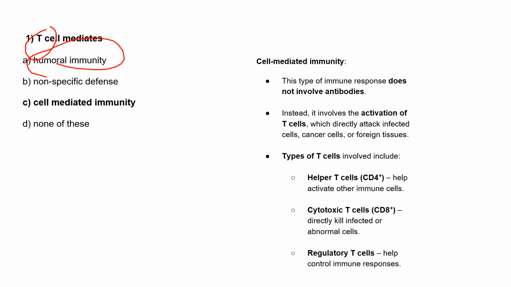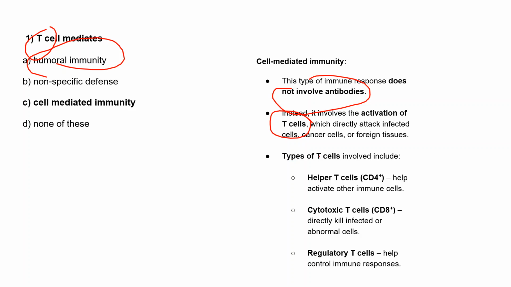No, because B cells mediate humoral immunity. This type of immune response does not involve antibodies, so that's why we call it cell-mediated immunity. Instead, it involves the activation of T cells, which directly attack the infected cells, cancer cells, or any foreign tissues.